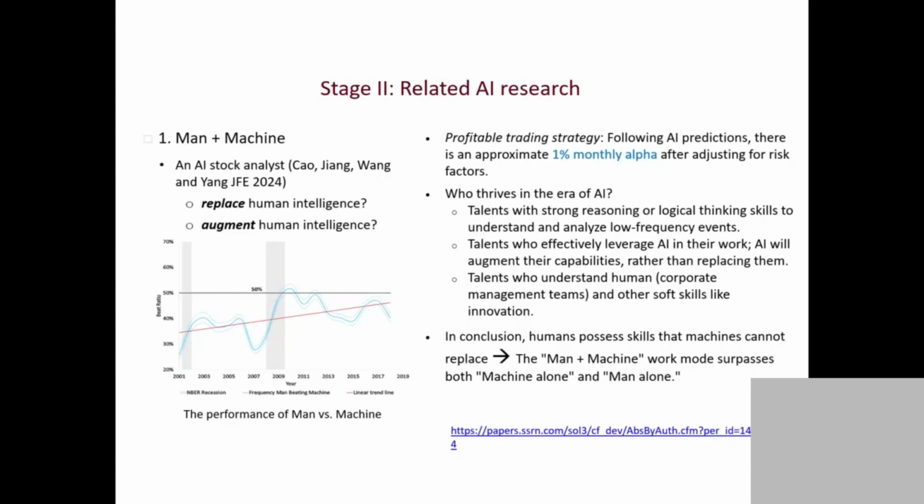So you either have to learn AI to survive, or you have to have strong reasoning and logic to survive, or you have to have strong people skills to survive. So these are the things we're trying to pass on to you guys. Hopefully by the end of the semester, you get some of the taste, some of the skills from the semester. Okay, this is one thing we talk about.